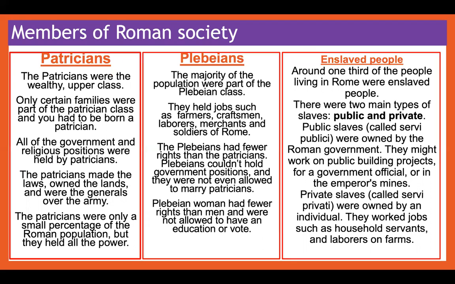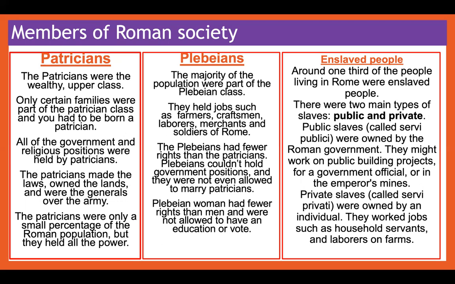So let's have another look. So you had the patricians who were at the top of society, and they were the most wealthy, they were the richest, they were upper class. Only certain families were part of the patrician class, and you had to be born a patrician. So you couldn't just want to be one and become one, or be voted in. You had to be born into this.